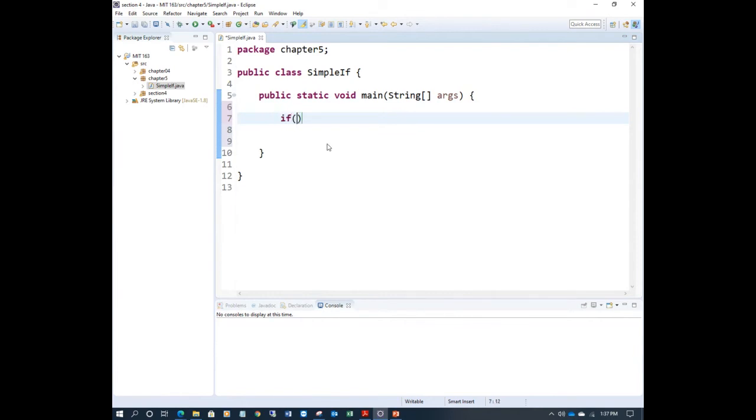Let's go to the syntax. You see the syntax: if condition, then statements. We can also call this the body, or statements, or block. So this is how you can write it here.